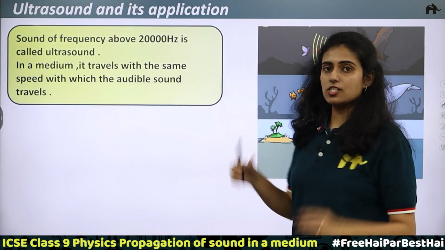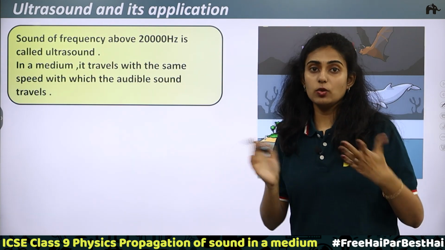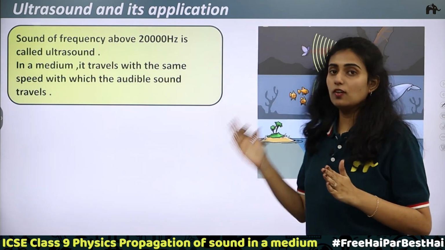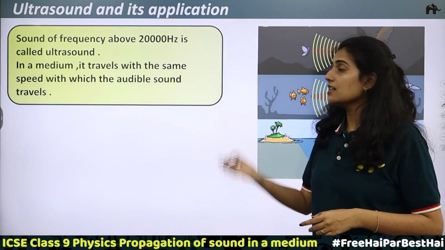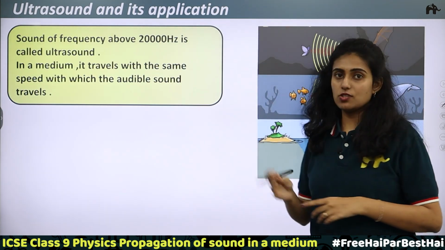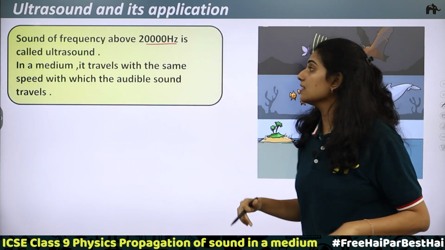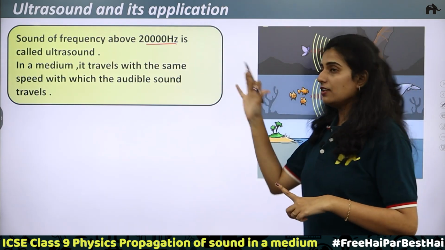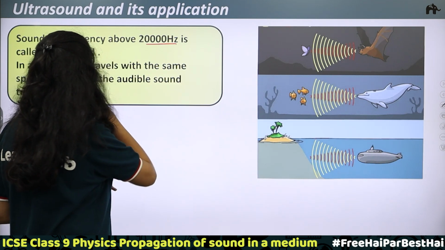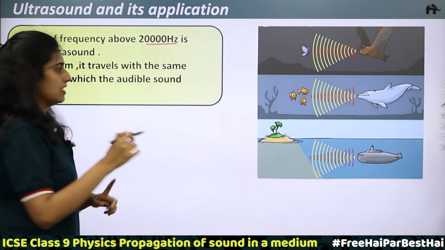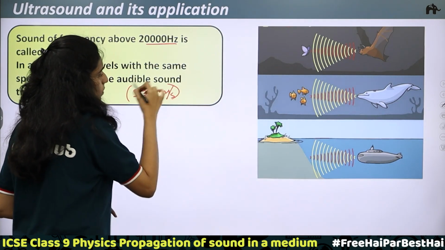Ultrasound and its application. We have discussed the different ranges. Infrasonic or infrasound is less than 20 hertz. Between 20 hertz and 20 kilohertz, it is the audible range or sonic sound. And above that, it is ultrasound or ultrasonic sound. So, sound of frequency above 20,000 hertz is called ultrasound. In a medium, it travels with the same speed with which audible sound travels, that is 330 meters per second. This will be the speed.